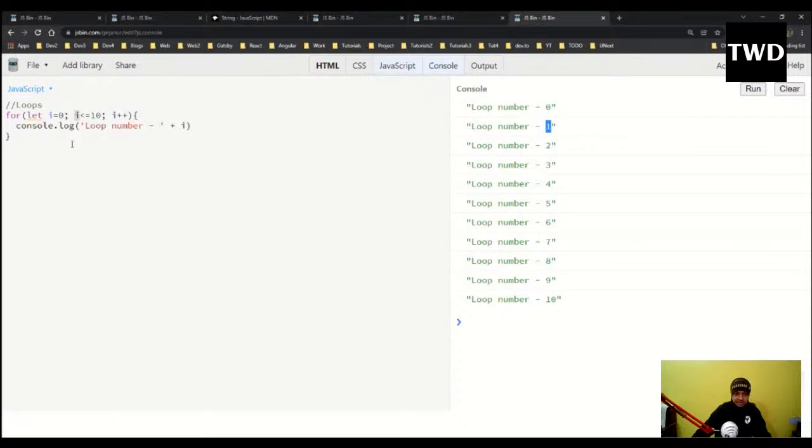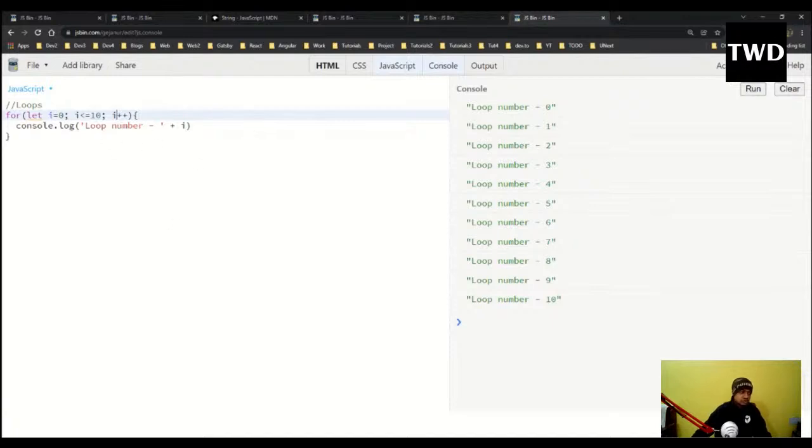It will print. Similarly, this loop will again come from here, and it will continue till 10. So i's value will become 10. Is 10 less than or equal to 10? Yes, it is also true, because 10 is not less than, but 10 is equal to 10. So it will print 10 also. But the moment it becomes 11, is 11 less than or equal to 10? No, it is not true. And then what will happen? It will exit out of the loop. So this is how we exit out of the loop.